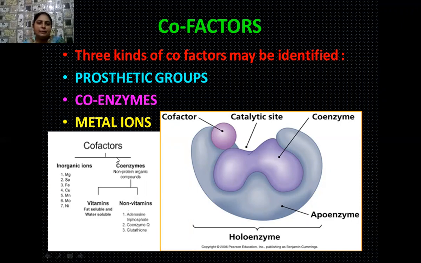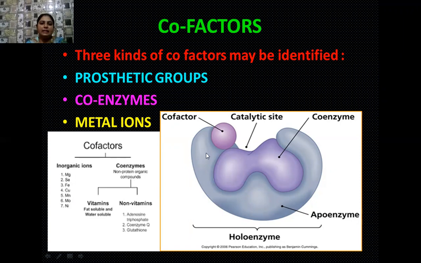This flowchart is very much visible to you. There are so many inorganic ions that play an important role in the catalytic activity of the enzymes. These ions may be magnesium ions, selenium ions, iron, that is ferrous ions, ferric ions, then cuprous ions, cupric ions, molybdenum ions, and nickel ions.